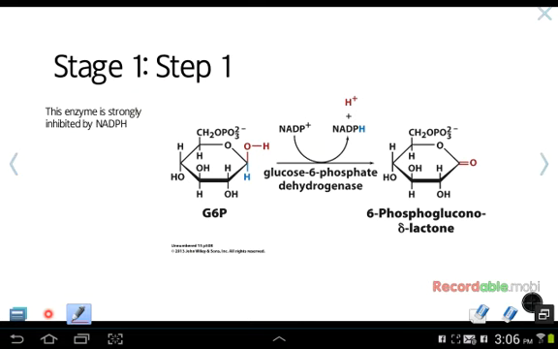So in stage 1, this is an irreversible process. G6P, so remember this is that first metabolite after glucose gets phosphorylated in glycolysis, then undergoes an oxidation-reduction reaction to become 6-phosphogluconolactone. And we see that we generate an NADPH.